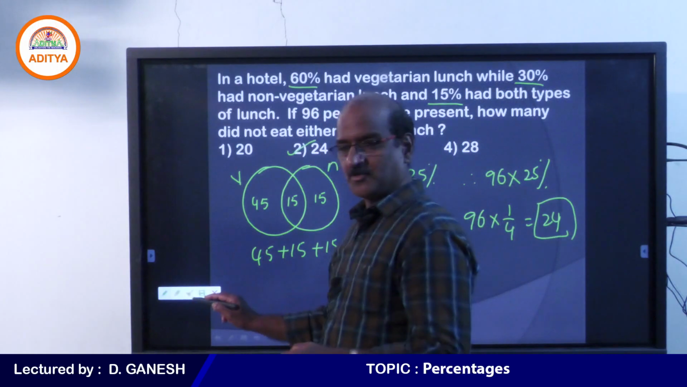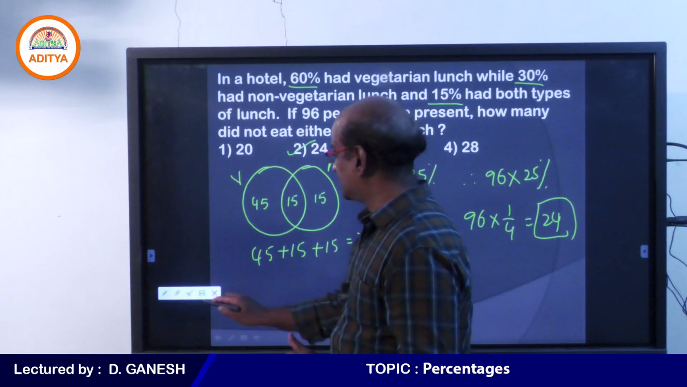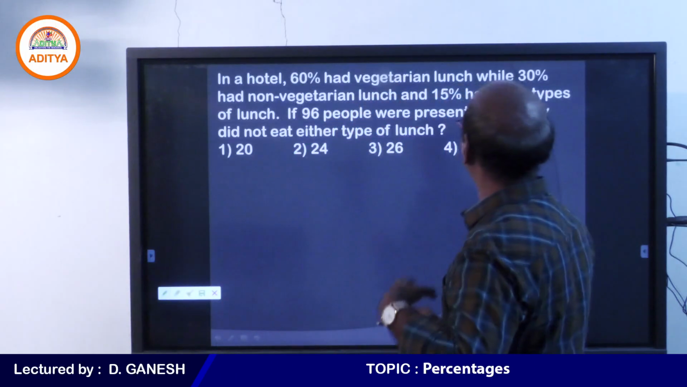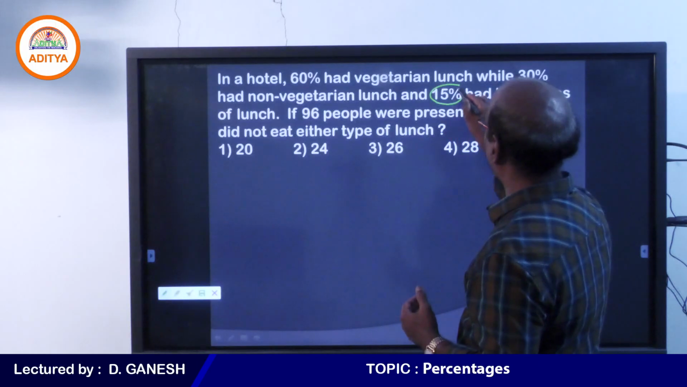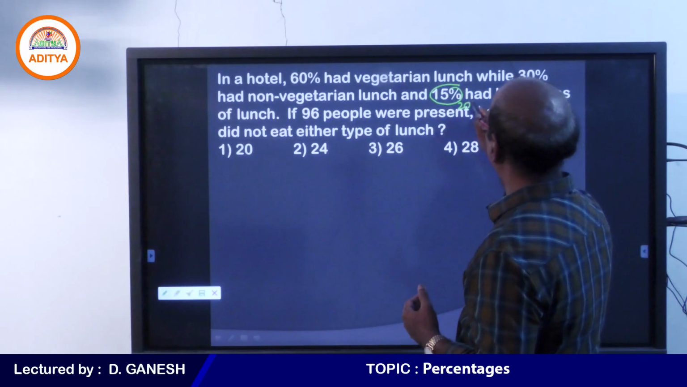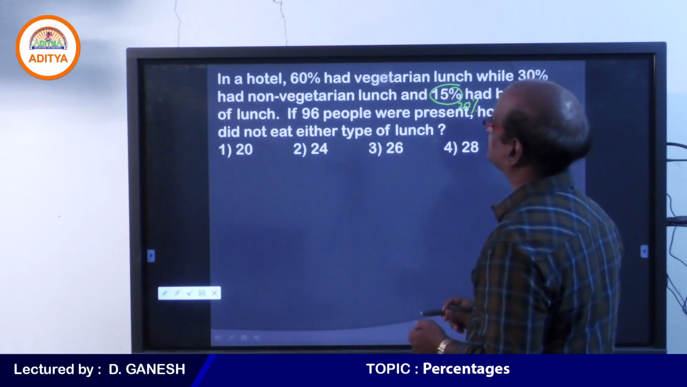Now just look at that. I am going to make some changes in the question. Please try to answer. Student, in place of 15%, you take 20%.